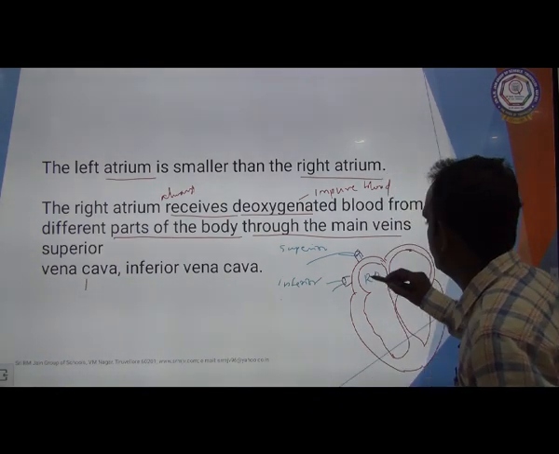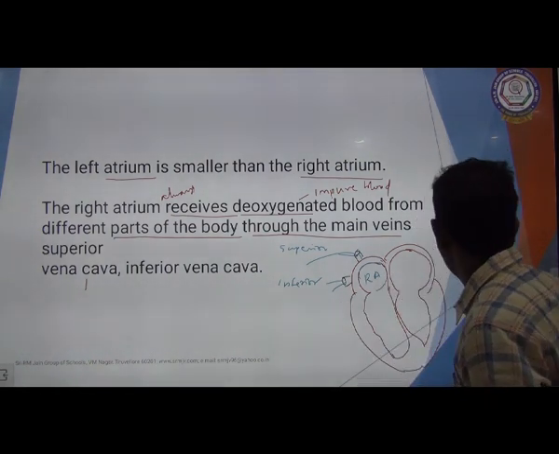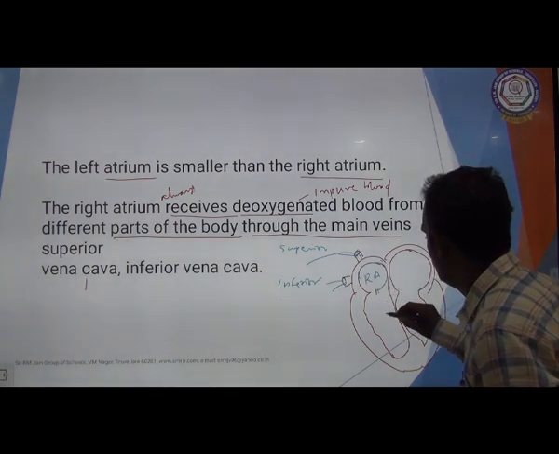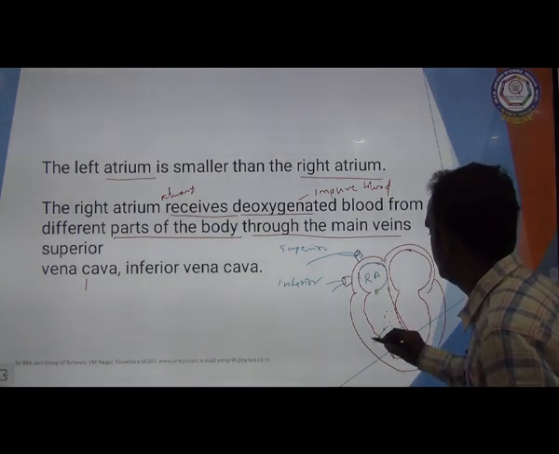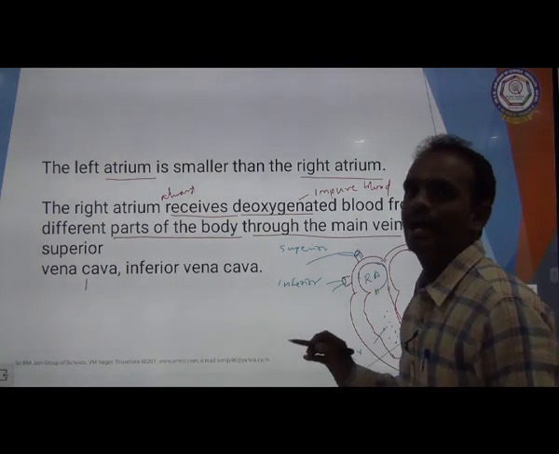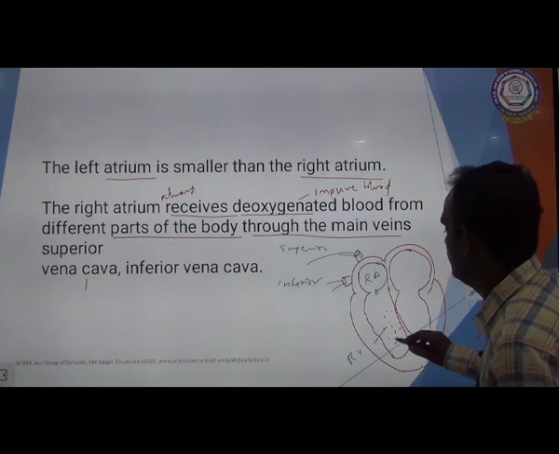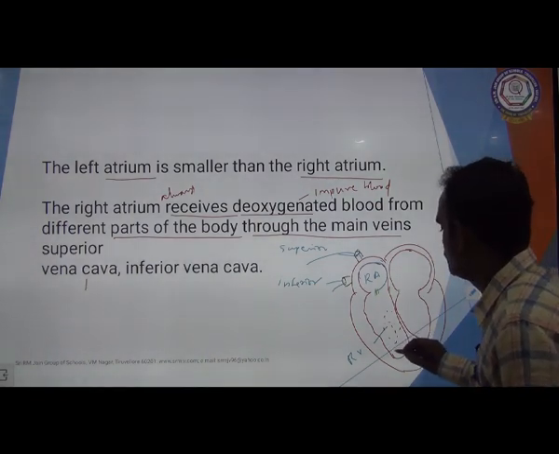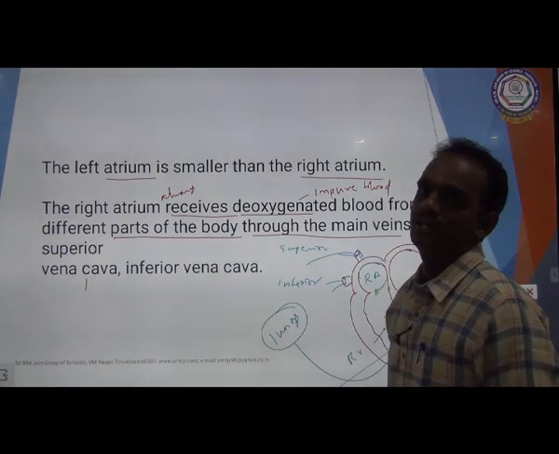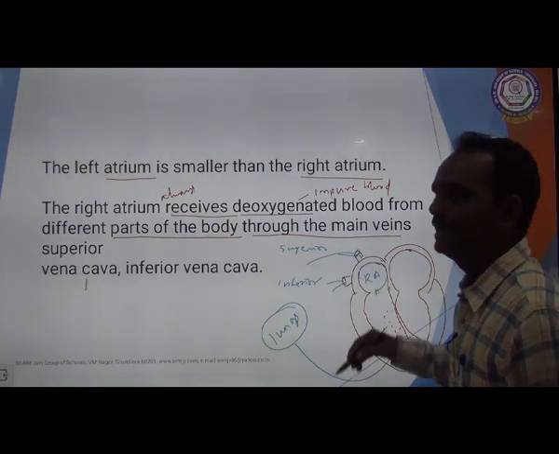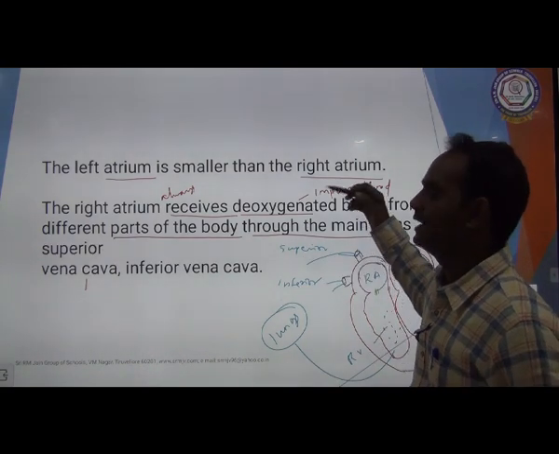Okay. Once the right atrium is filled with deoxygenated blood, it automatically goes to the respective ventricle. The right ventricle also has deoxygenated blood, and this blood goes to the lungs for purification.